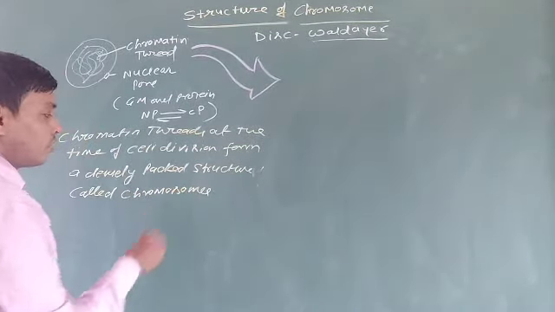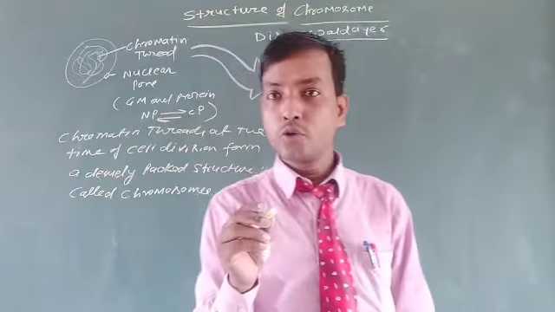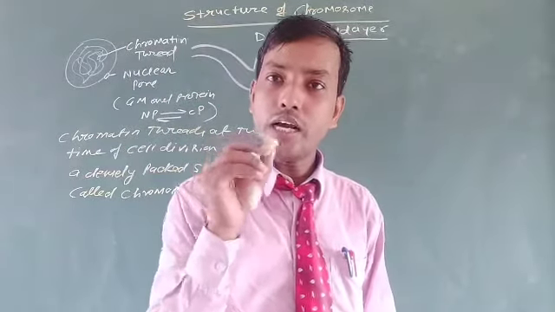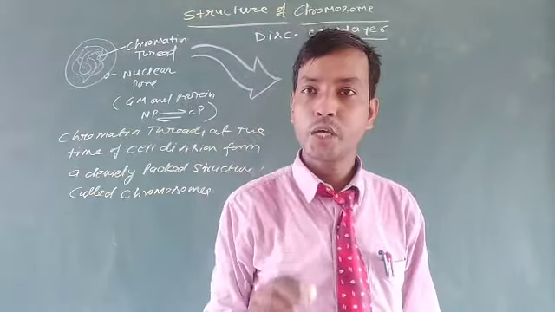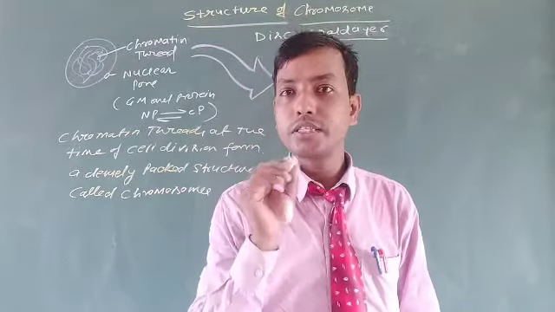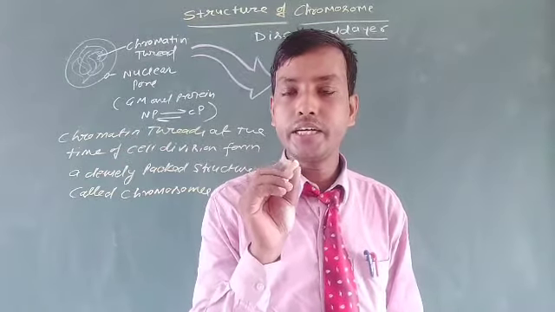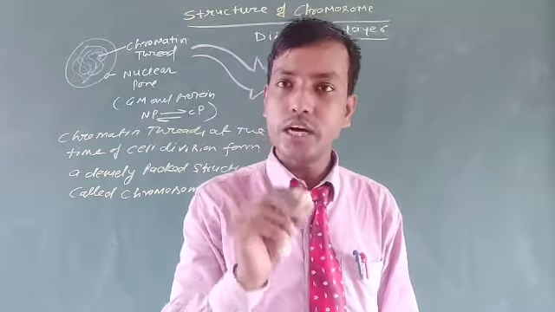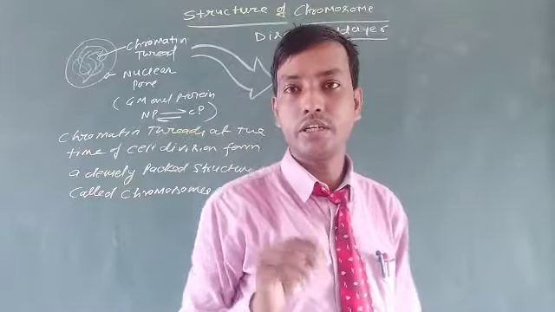So one thing is clear, that chromosome cannot be seen all the time in the cell, in the nucleus. Chromosome can be seen only during the time of cell division. So you should mind it. The chromosome can be seen at the time of cell division.